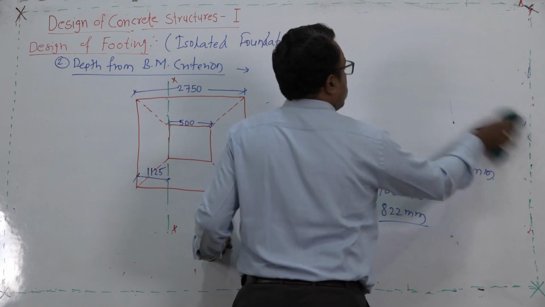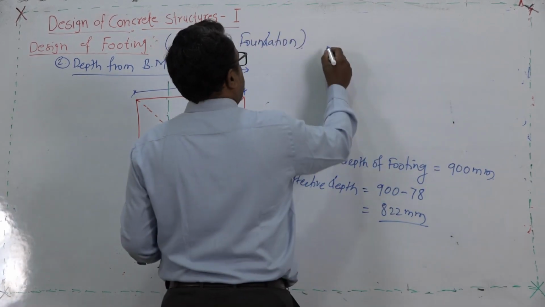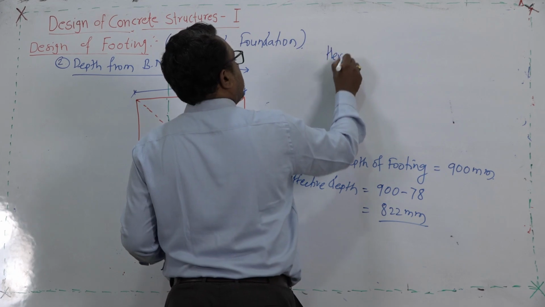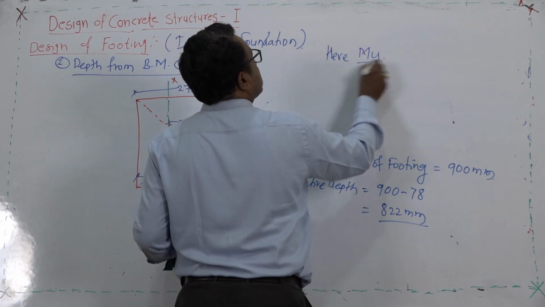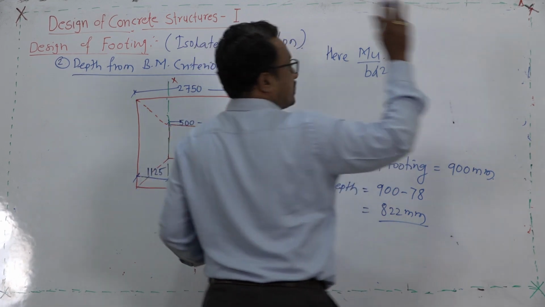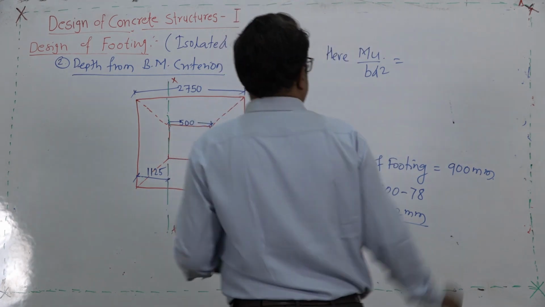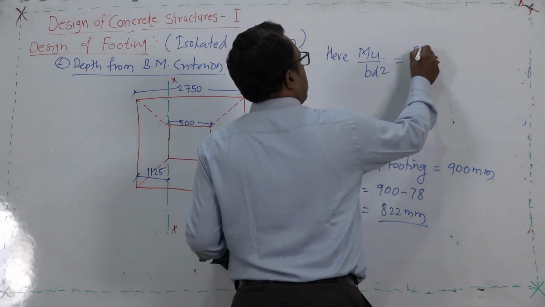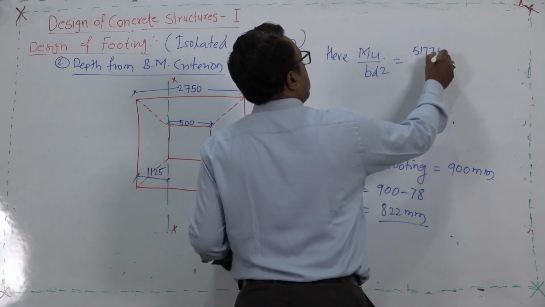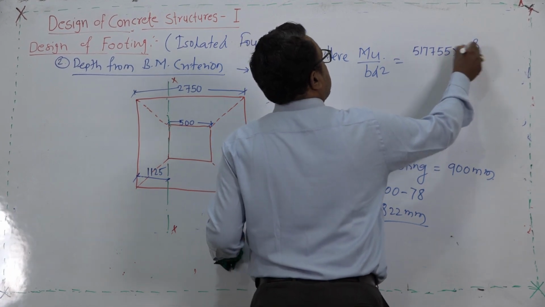While computing the percentage of steel, here I will write Mu by BD square. Mu is the factored bending moment. What is the value? 517755 into 10 to the power 3.